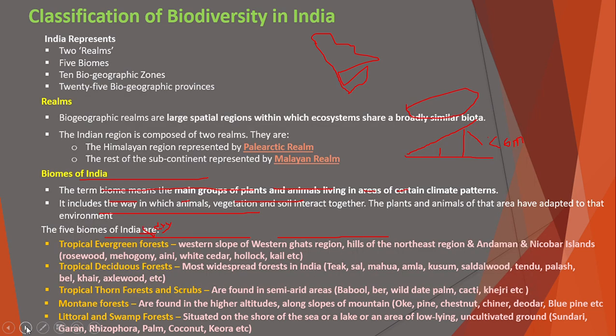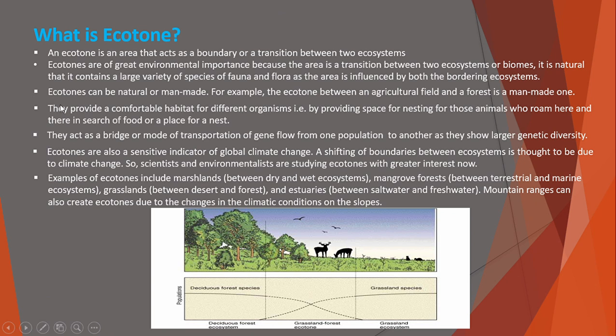So before we go for the 10 biogeographic zones, we are now going to discuss one important point, that is, what is an ecotone. An ecotone is an area that acts as a boundary or a transition between two ecosystems. So what does that mean?